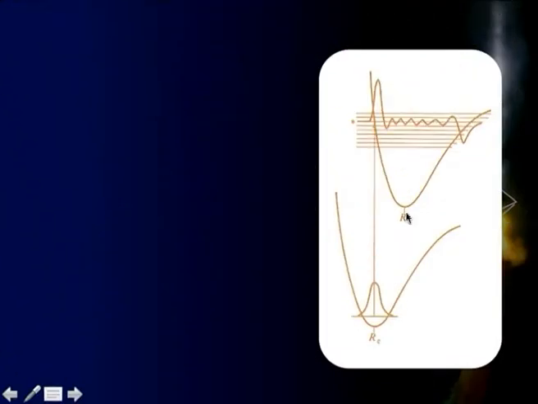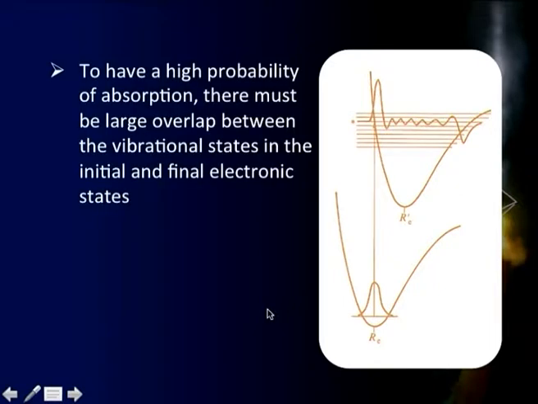Let us see, these are my wave functions. Now, as a consequence of the Franck-Condon principle, the transition takes place with high probability. What is required is that there must be a large overlap between the vibration states in the initial and final electronic states.